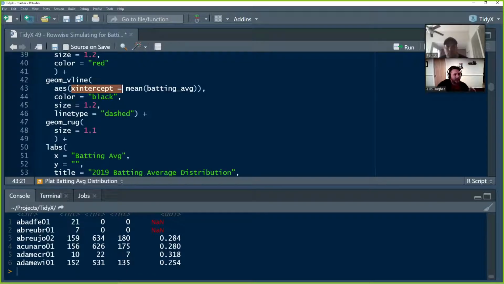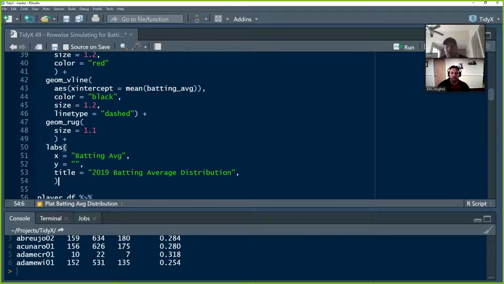And then here's one thing that we haven't really talked about in the past, geom rug. Geom rug is a really cool geom where it'll look at the values that we have for a histogram or density and just draw lines at the very bottom of the plot where all our values are. So you can use it to look at your histogram and density plot, but you can also look at what data I have too. Yeah, the distribution along the x-axis. It's like little counters along the bottom that show you basically the density of data within each of the discrete bins. Yeah, so it's kind of just another way to look at it.